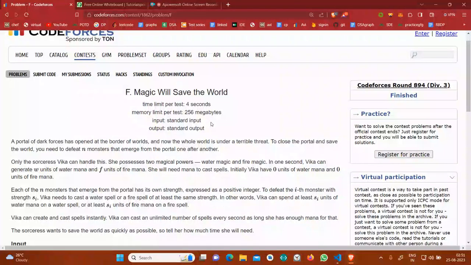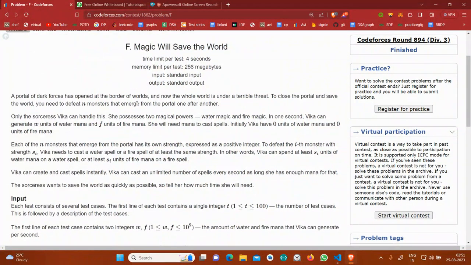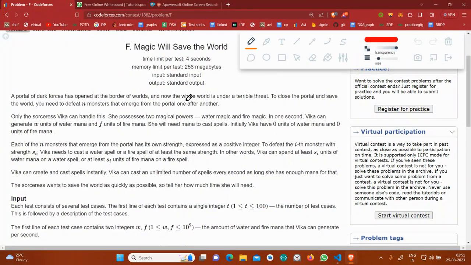Today I will solve the problem "Magic Will Save the World" from Codeforces Round 894 Div. 3. It was really a nice problem. Here our character Vaika has to defeat n monsters that emerge from the portal one after another. The n monsters will come, and Vaika has to defeat all of them.